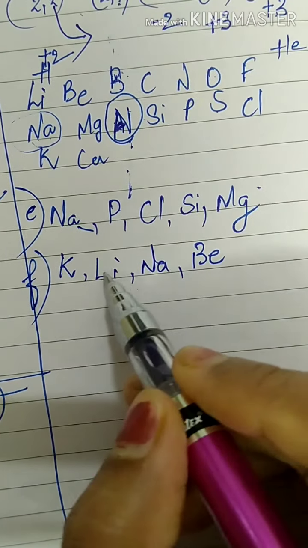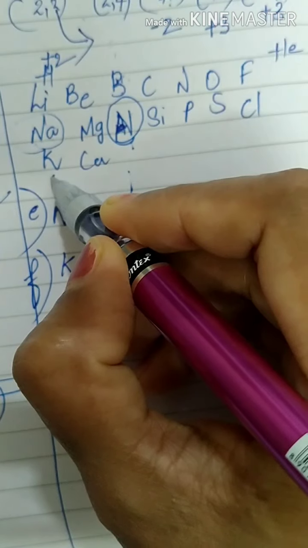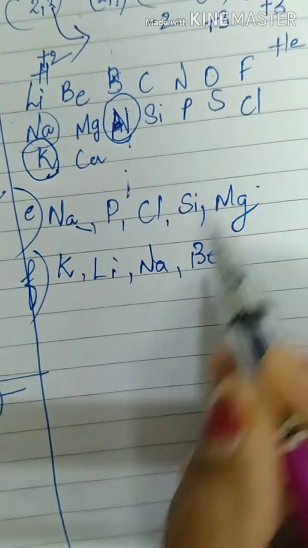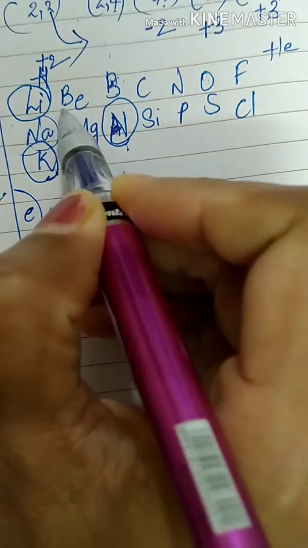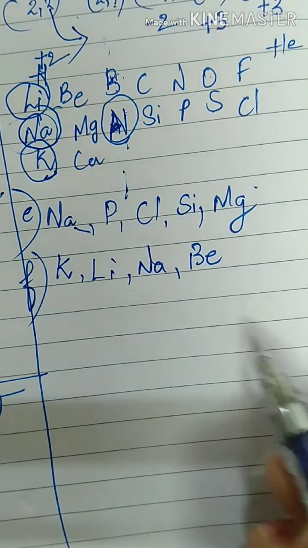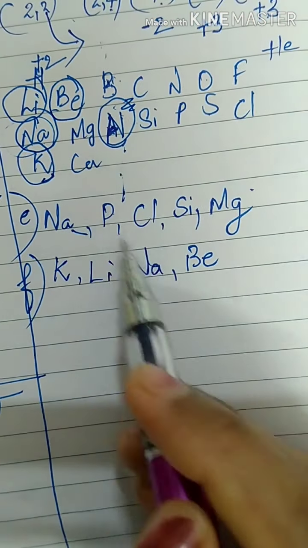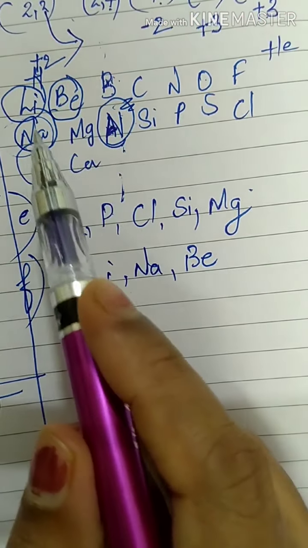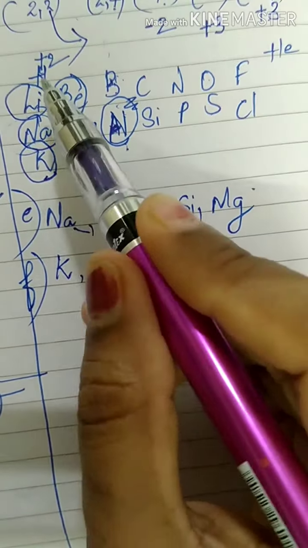Okay. Now smallest atomic radius, potassium I will mark. Potassium. Then we have lithium, sodium, this also I'll circle, and beryllium. Okay, these are not part of this question. Among these elements, which of these atoms has the smallest atomic radius?